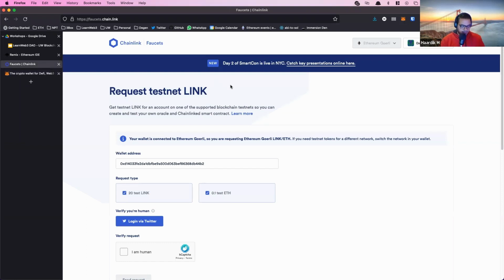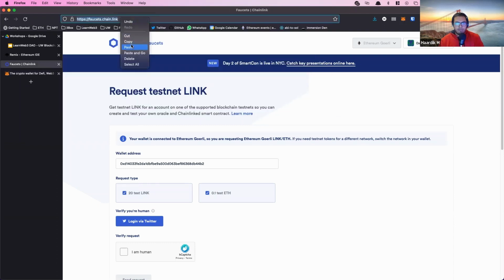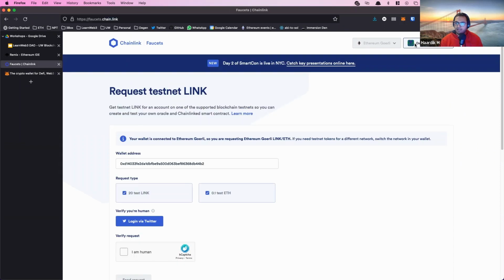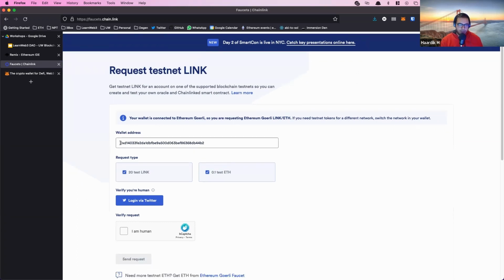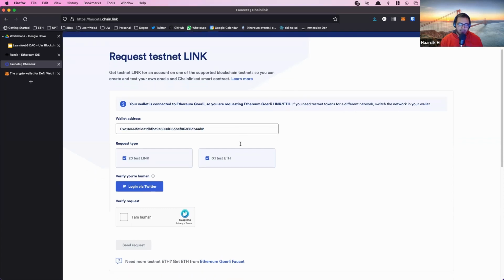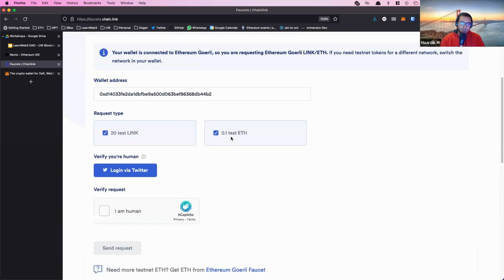There's a bunch of faucets. You can Google for Goerli faucet, but it's very high demand. So hopefully you get lucky and you find something. I'm gonna put this link in chat again. Head over to this Chainlink faucet, and it'll ask you to connect your wallet here. It will detect that you're on the Ethereum Goerli network. It should auto pop in your wallet address, and it will let you request a little bit of test ETH.